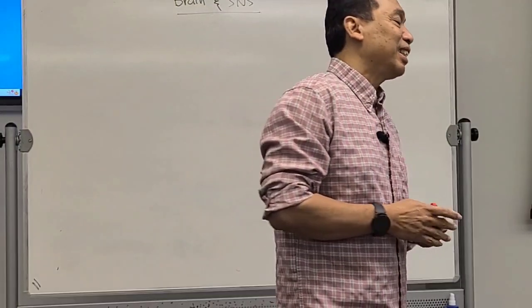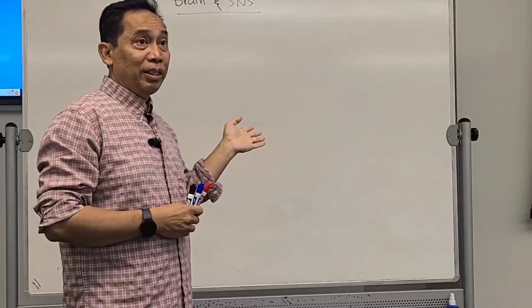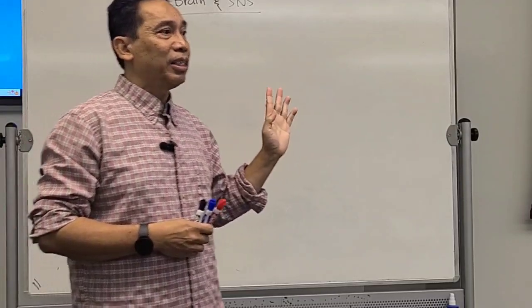This is a type of nervous system based on function that sends conscious sensation and orders voluntary action. That's the SNS, somatic nervous system. The opposite of the somatic nervous system is ANS, the autonomic nervous system. It senses unconscious sensation and orders involuntary action.